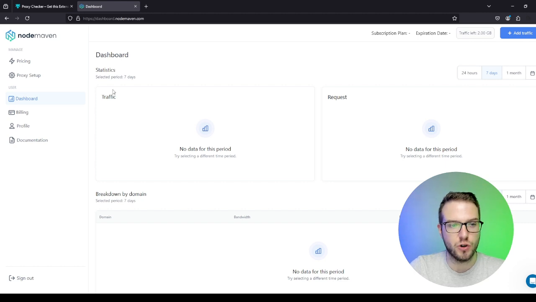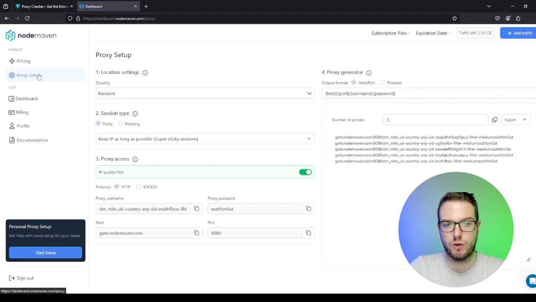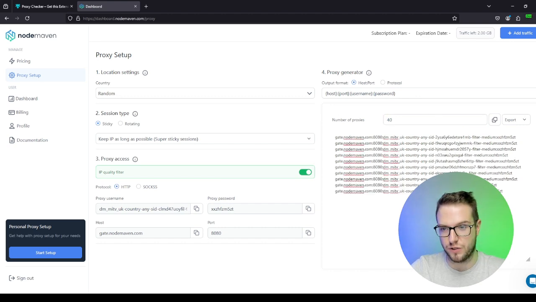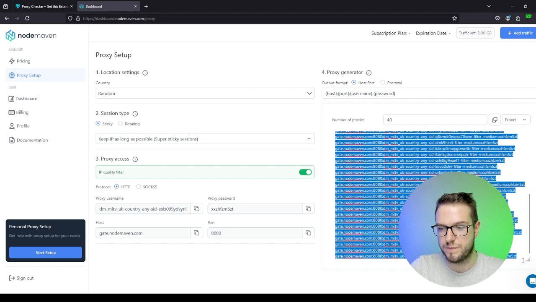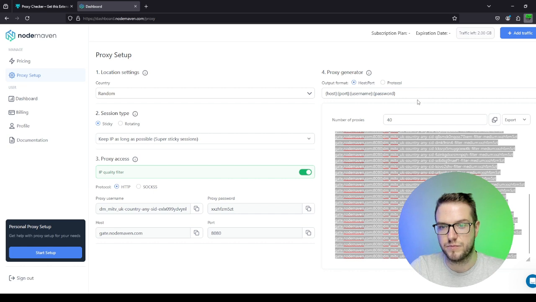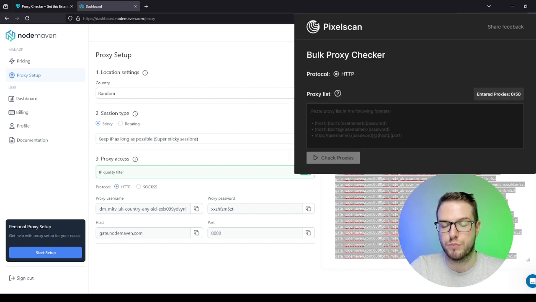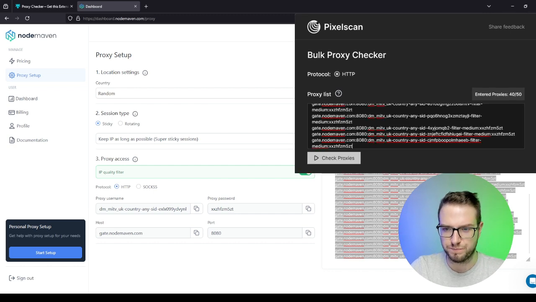Now I'm going to test out the NodeMaven proxies by using the PixelScan widget on Firefox. I'm going to go to the proxy setup and generate some proxies, let's say 40 of those, so you're seeing a slightly bigger amount. Can I just copy all of them? Yeah, like that. All right, and then just do a bulk proxy check. That will probably take a few seconds longer. Run a new test, paste, check proxies. I bet it will take around 20 to 30 seconds, but it's all right because we're a patient crowd.